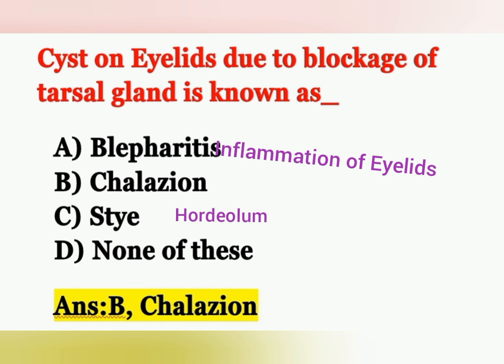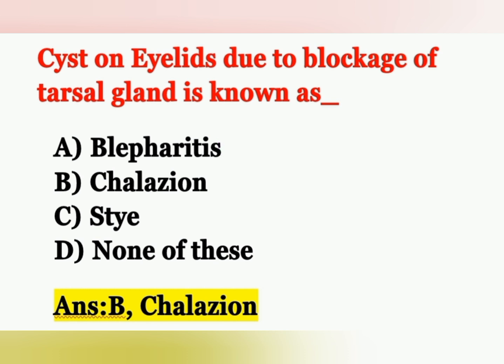Blepharitis means it's an inflammation of the eyelids. And stye means painful nodular infection of the sebaceous glands of the eye. It is also known as hordeolum.